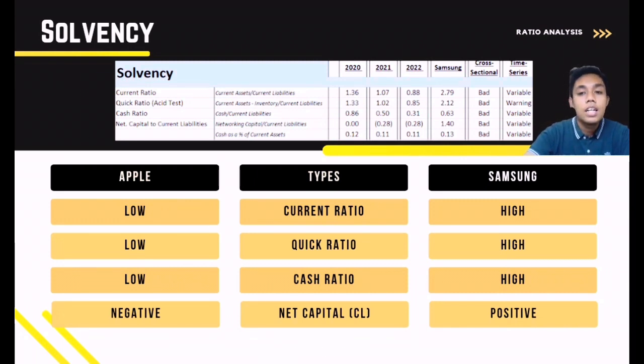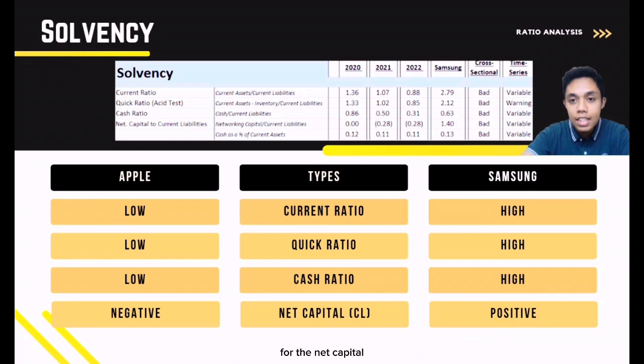For cash ratio, in 2020 the ratio is 0.86, which is higher compared to Samsung. But for the last two years, 2021 and 2022, the ratio is 0.5 and 0.31, which is lower compared to Samsung.